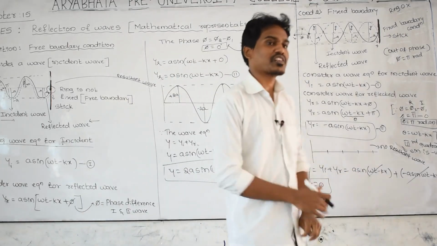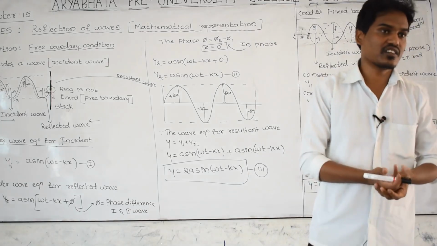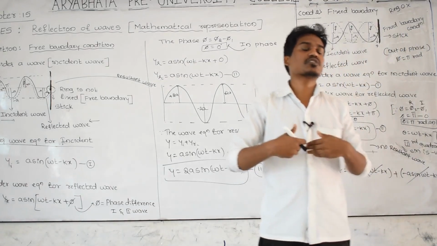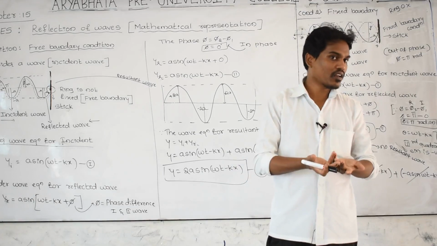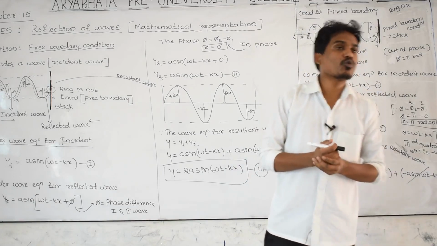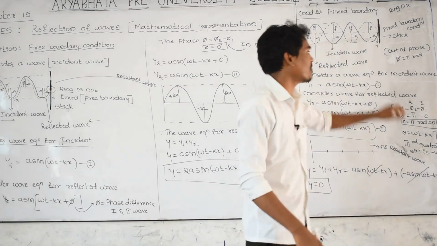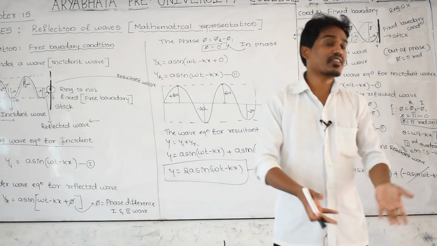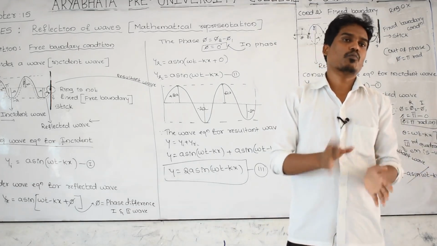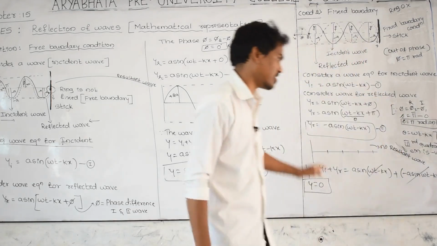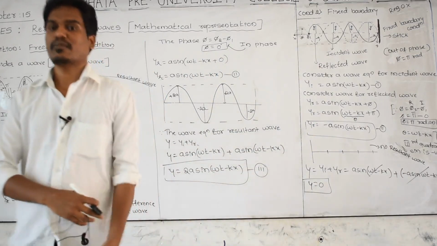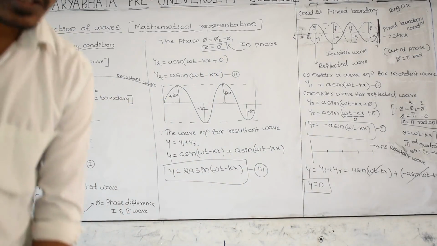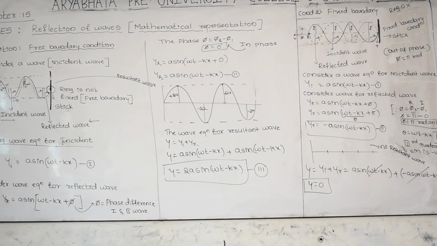Getting? When two waves are in phase, it means the phase difference between those two waves is 0 degree. Then the wave energy, meaning the amplitude of those waves, becomes double or twice. And if the two waves are out of phase, it means the phase difference between those two waves is 180 degree. Then when those two waves merge, both waves get cancelled or destroyed with each other. There is no wave. This is regarding the mathematical equation for the fixed boundary condition and the free boundary condition. Please go through that one and note it down.